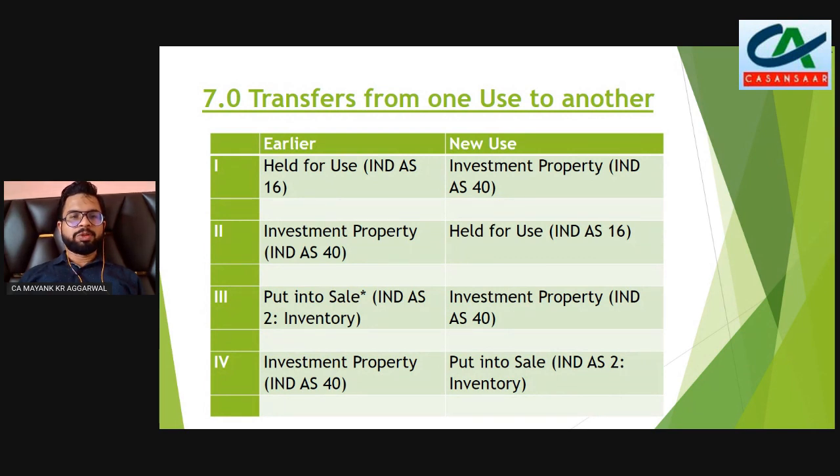It may also be possible that we transfer assets from one use to another, like an asset previously held for use is now used as investment property, or vice versa, or an inventory which was held for the purpose of sale but could not be sold, and now it is leased out as an investment property, and vice versa also.